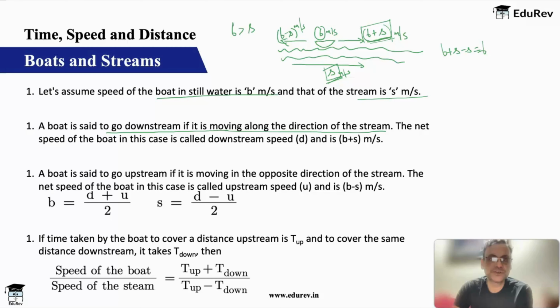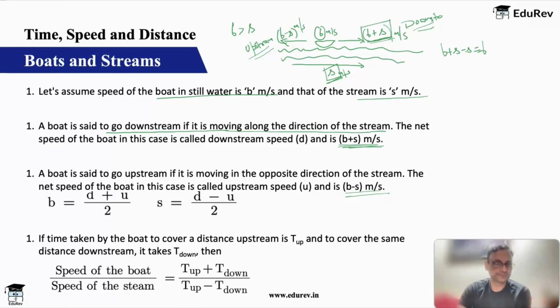This is the upstream speed, right? So this is the upstream speed of the boat. This is the downstream speed of the boat, right? I hope these two terms are clear. Okay, so downstream is b plus s, upstream is b minus s.